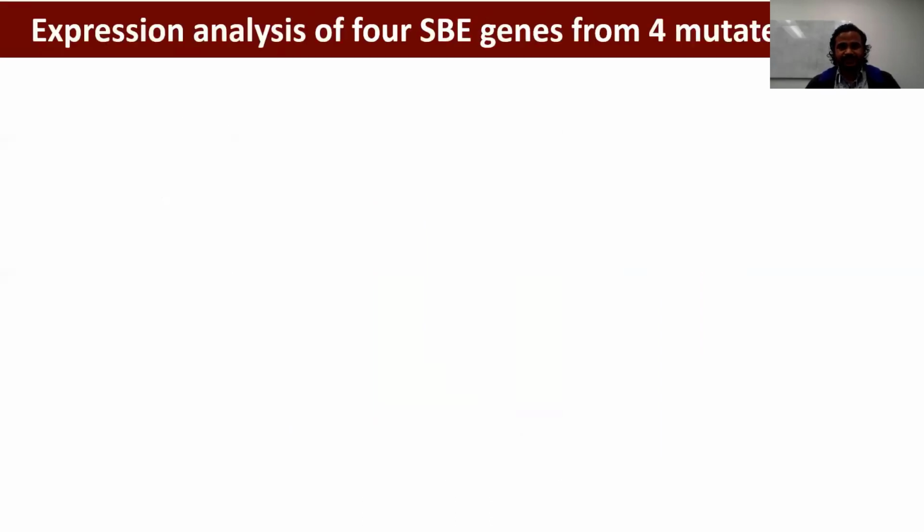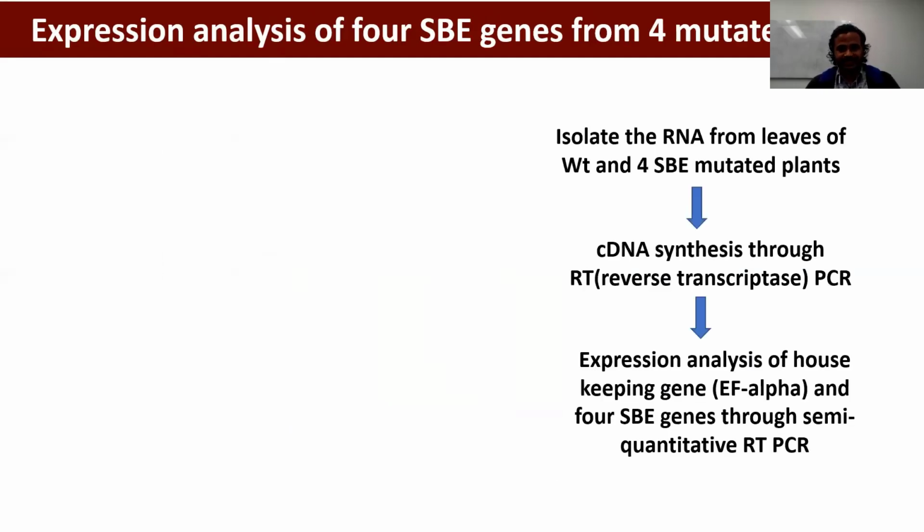Then we checked the expression of all 4 genes in both wild type and our transformed plants. For this, we isolated RNA from leaves of wild type and starch branching enzyme mutated plants. We amplified the cDNA by reverse transcriptase PCR and did expression analysis by semi-quantitative RT-PCR.